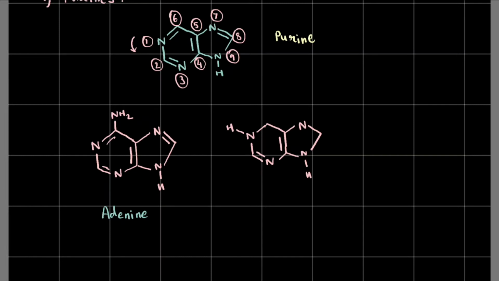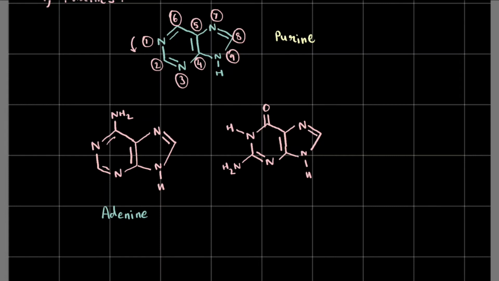And since carbon is tetravalent, it has to fulfill 4 valencies. And so it does this by double bonding with an oxygen atom here. And in addition, there is an amino group right here, right? And I missed out the double bond here, so I'm going to put that in.